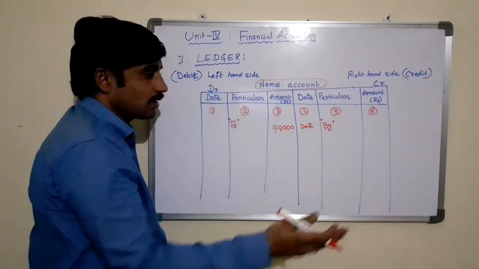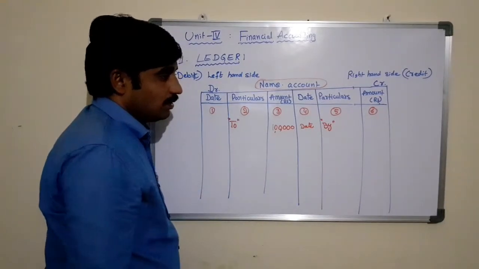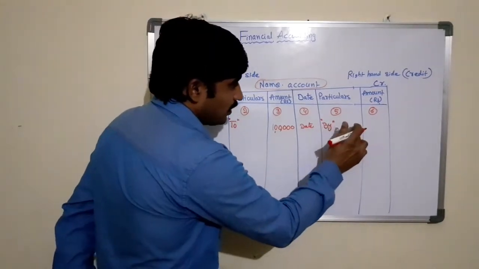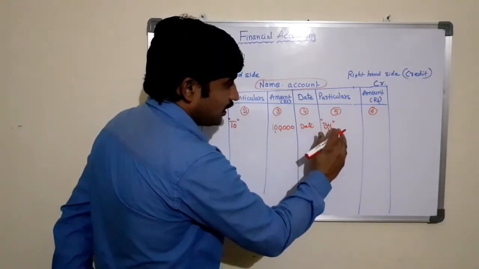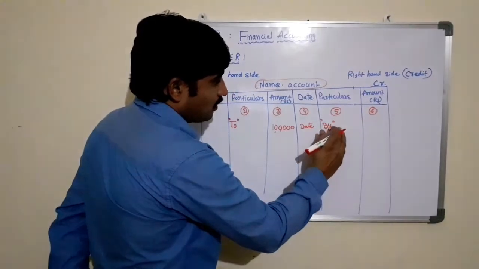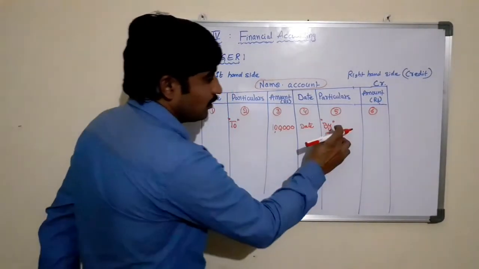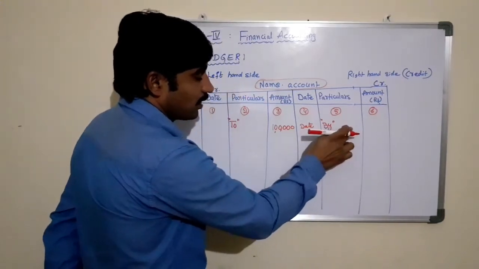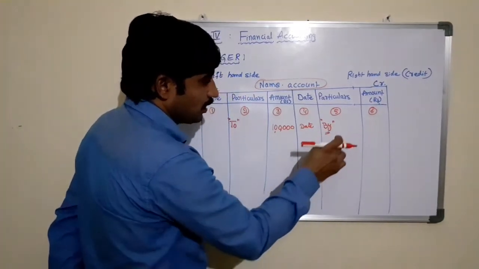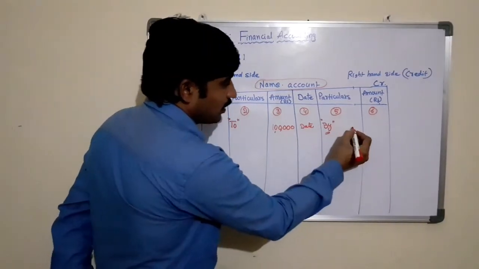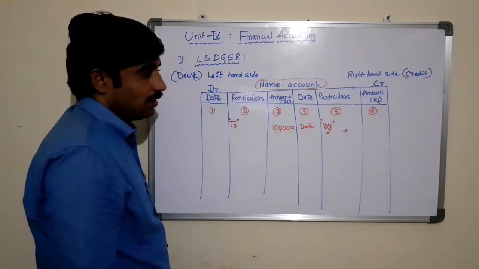As we discussed in the guidelines for preparing the account, the credit side item must start with the word by. Then you can write the name of the account, whether it is sales account, income account, or interest received account, whatever it is.